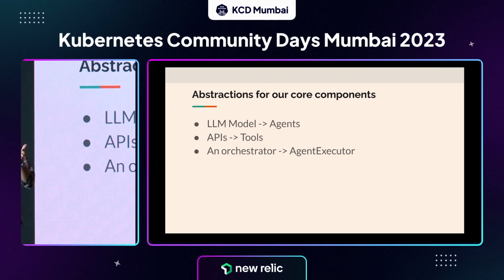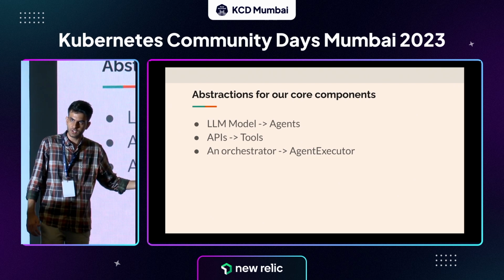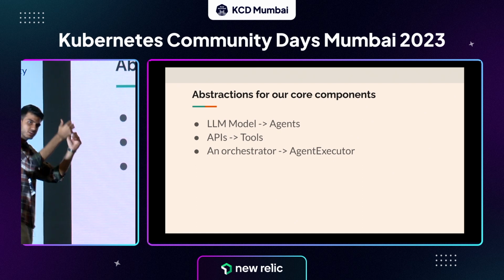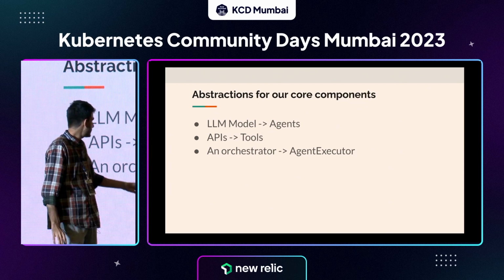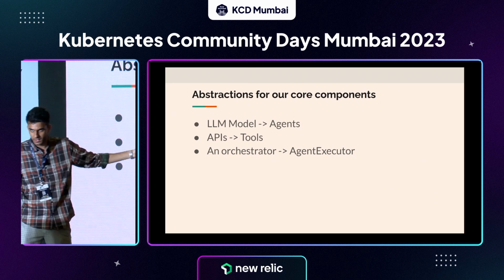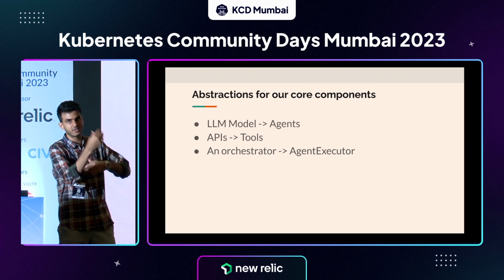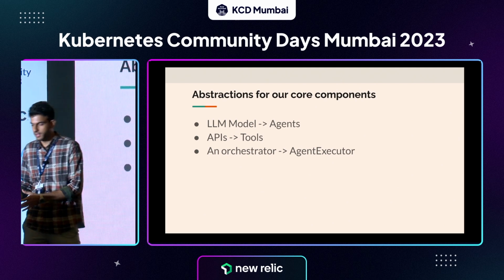Then you have APIs, which we've talked about. That is represented by something called tools, which is also a class in LangChain. We'll be looking at that when we go to the code side of things. But I'm just trying to map these concepts, these different blocks, into actual classes in code. That's what I'm doing right now. So all of these on the right side are classes in LangChain. And the orchestrator which we talked about is an agent executor. Again, don't go over the names, just some representation of what we want to achieve through certain classes in LangChain. That is the idea. So why LangChain?